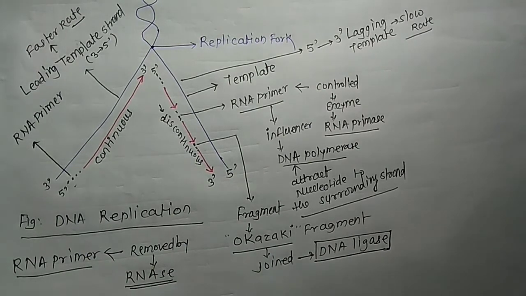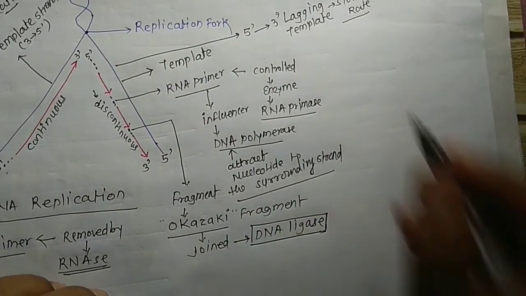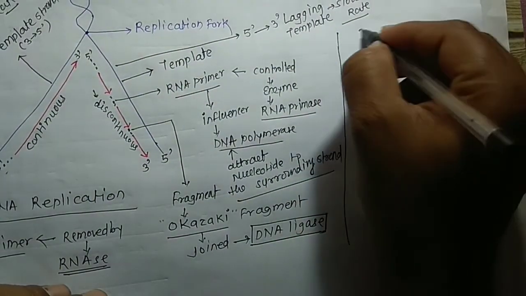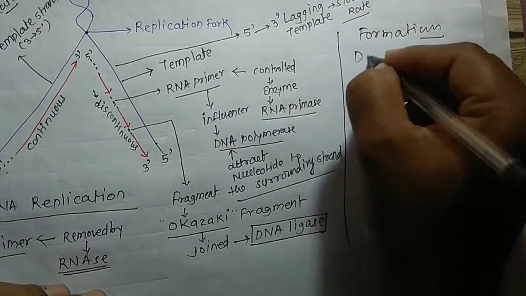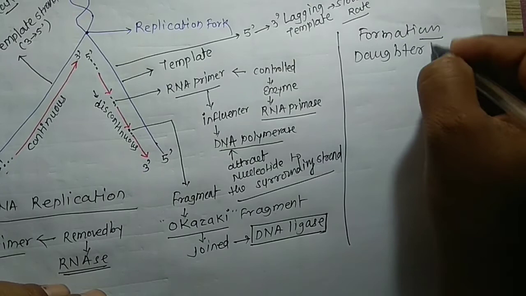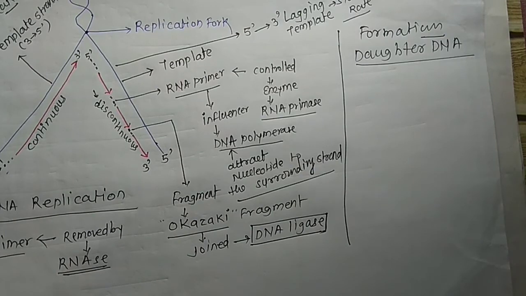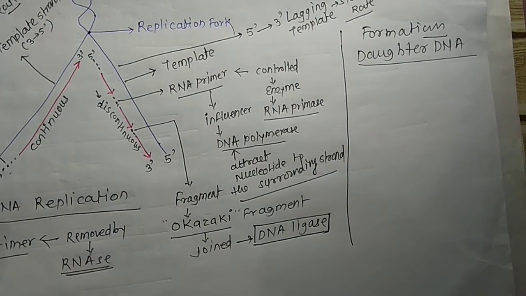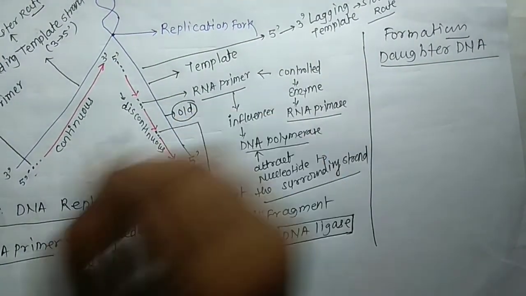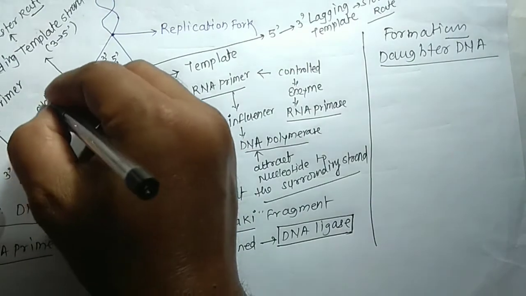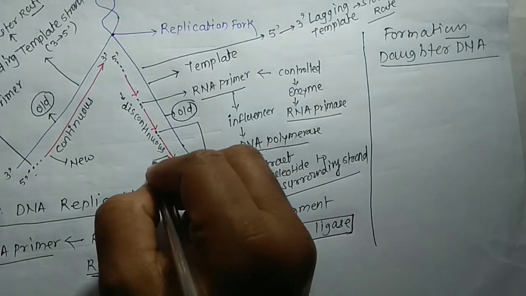Okay, the next topic is the formation of daughter DNA. How is the daughter DNA formed? So for each old strand, this part is the old strand, this is also the old strand, and this one is called the new strand. This is also the new strand.